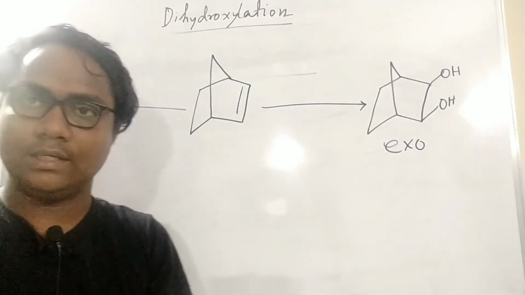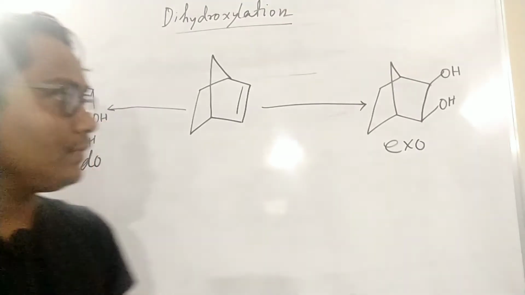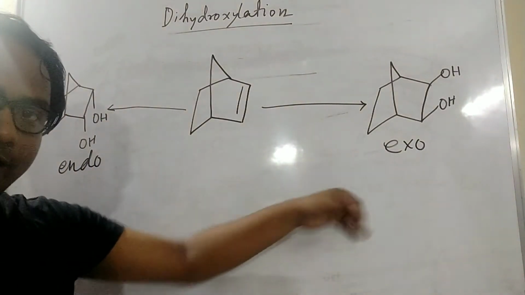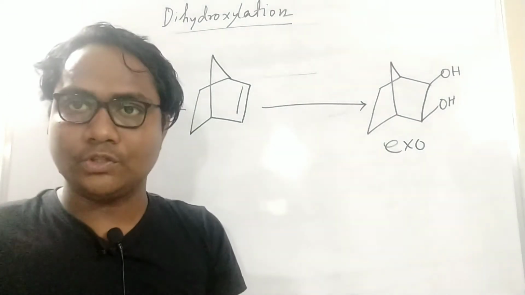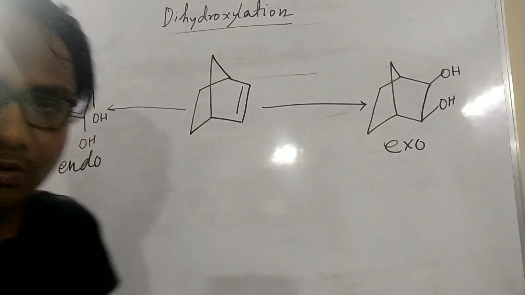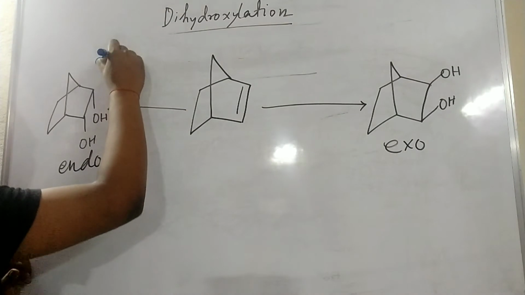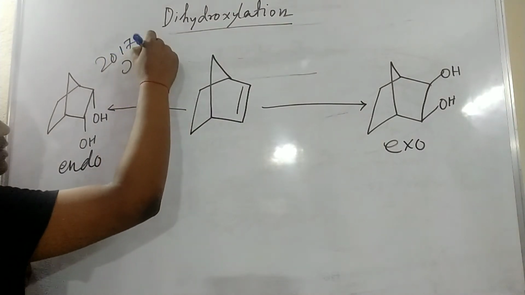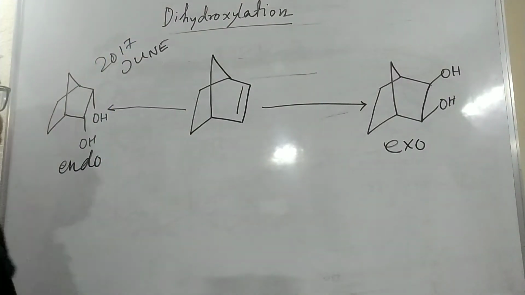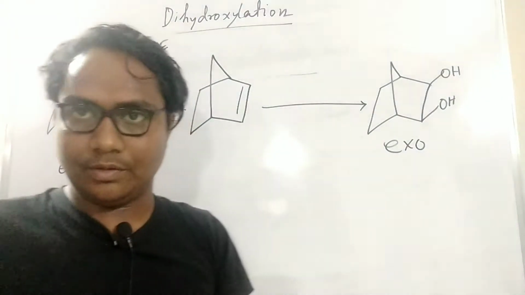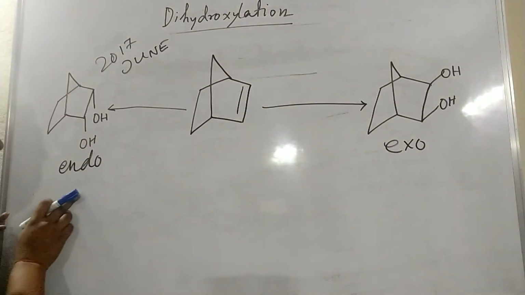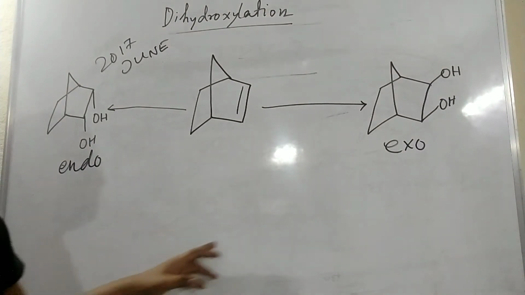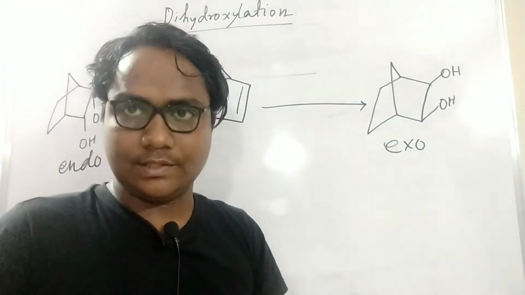They are asking what the reagent will be in this case, and what the reagent will be in this case, as multiple choice questions. This came in the 2017 June question paper, which is very important. So what is the reagent forming this endo type, and what is the reagent forming the exo type? That is the main point.